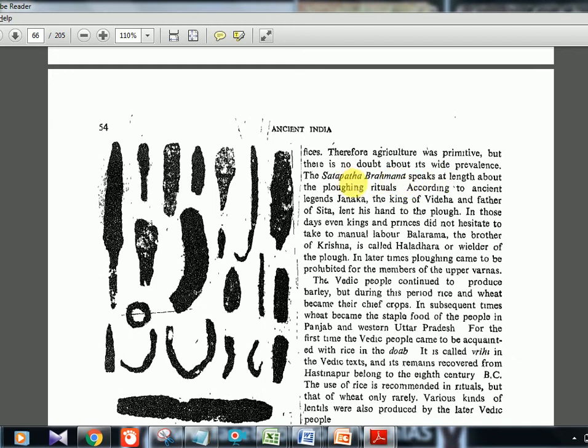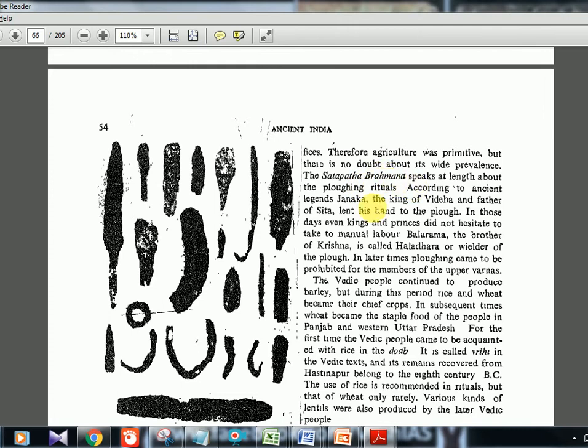Again, then Satapatha Brahmana, it is actually speaking about the plowing rituals. Okay, there were rituals associated with plowing. Even now we have harvesting festivals and all. So in the later Vedic times also we had this, and it's mentioned in this Satapatha Brahmana. Okay, Brahmana, I told you, it consists of rituals.